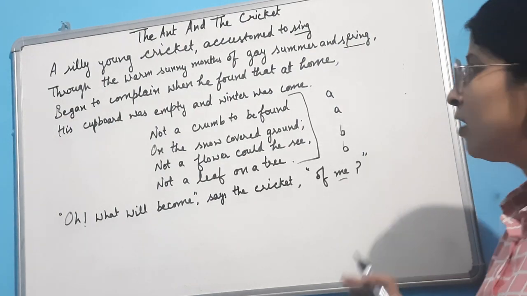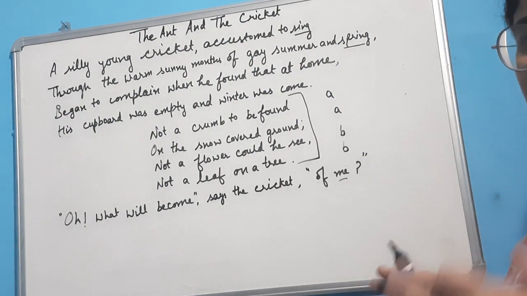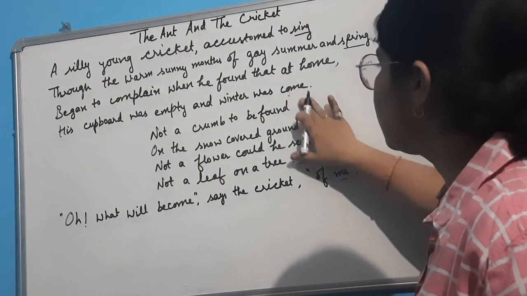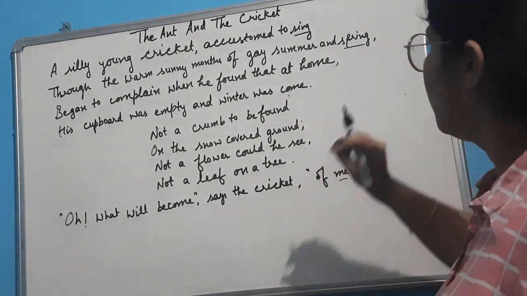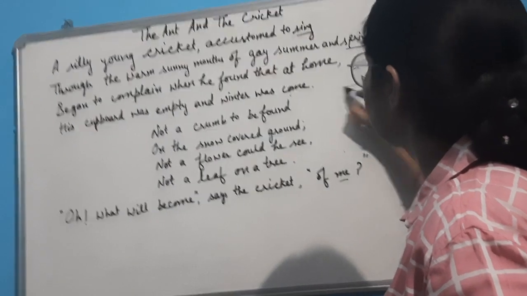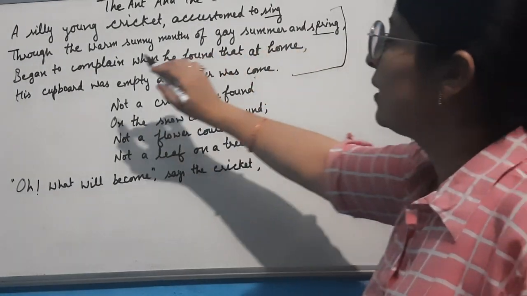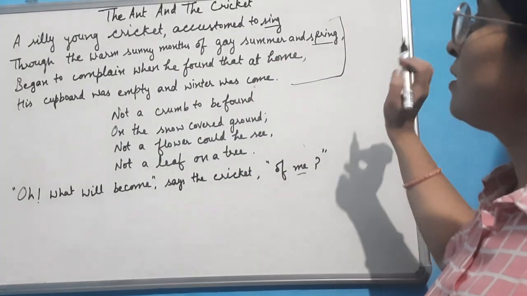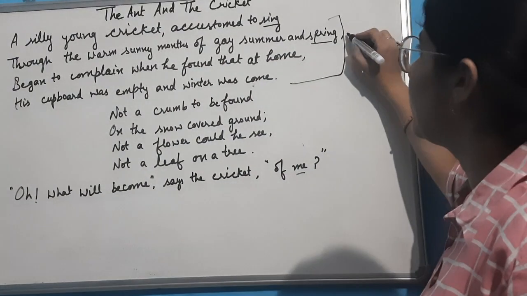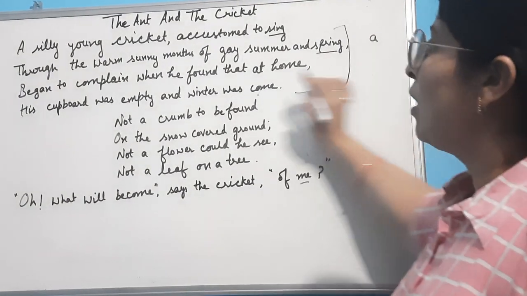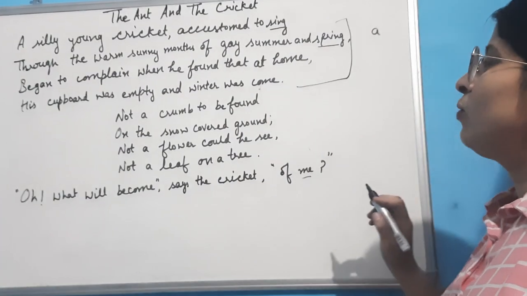Here we are to see the rhyme scheme as the lines are given in the examinations. Suppose you got only these three lines. So what would be your rhyme scheme? Through the warm sunny months of gay summer and spring, g sound it is giving, we consider it A. Begin to complain when he found that at home.